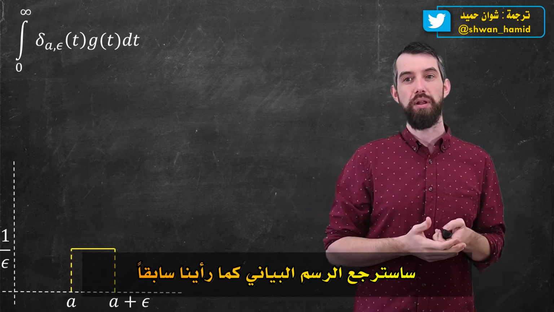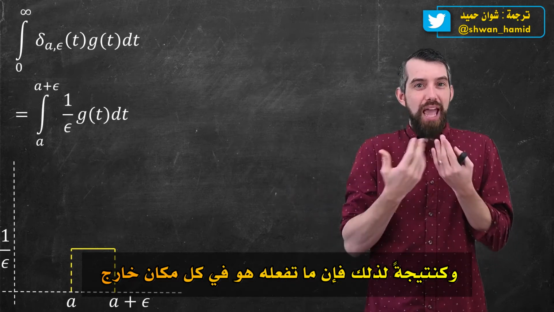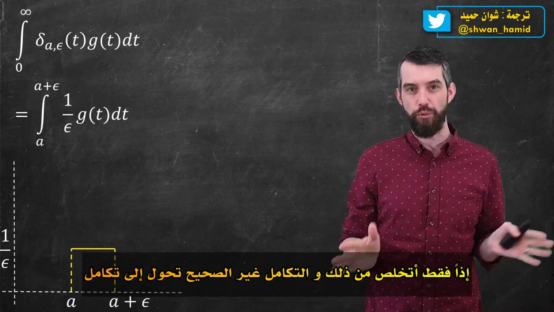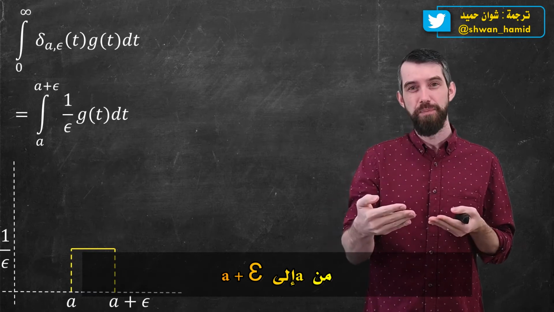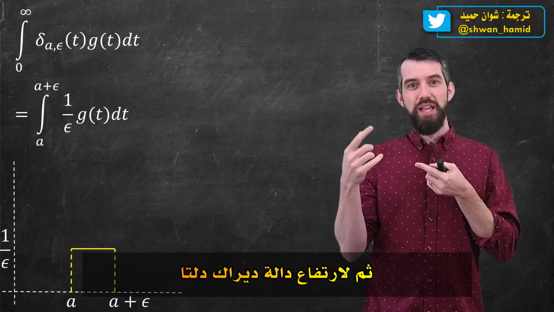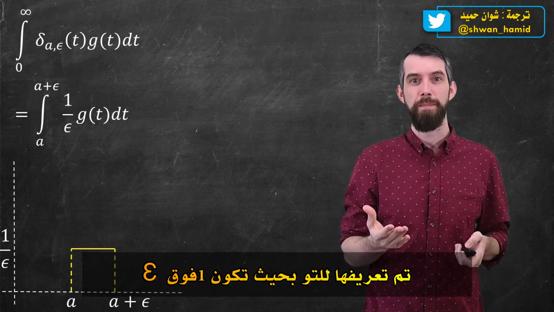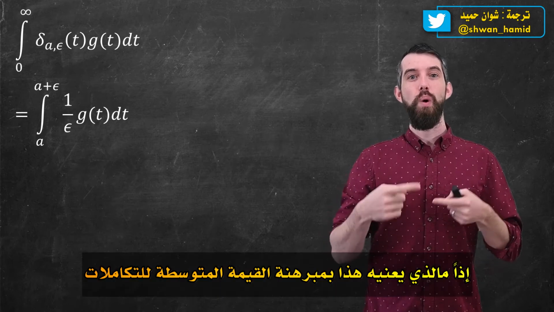Recall the graph as we saw earlier. As a result, everywhere outside of A to A plus epsilon, it just makes it equal to 0. So I just get rid of that, and the improper integral just turns into an integral from A to A plus epsilon. And then for the height of the delta function, we defined it to be 1 over epsilon, so I'm going to put that in. Let me give some space and get rid of the picture. Well, then what is this?